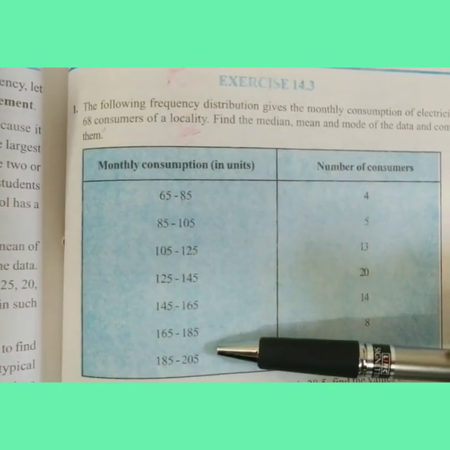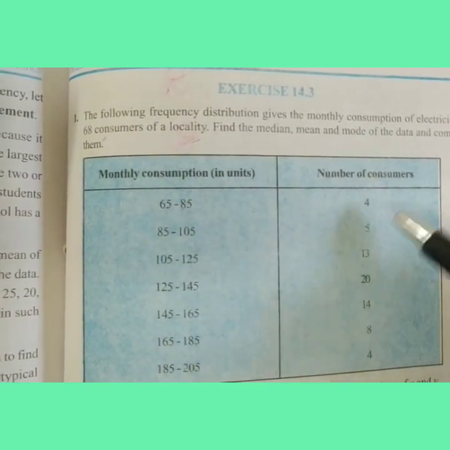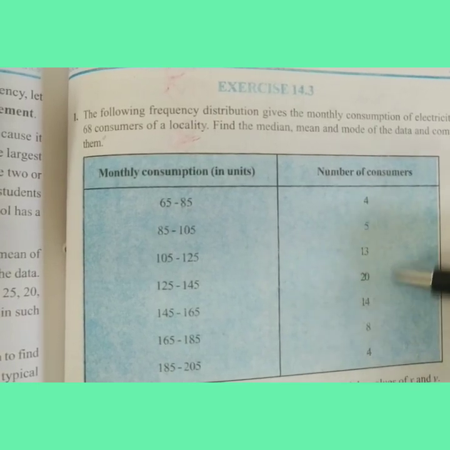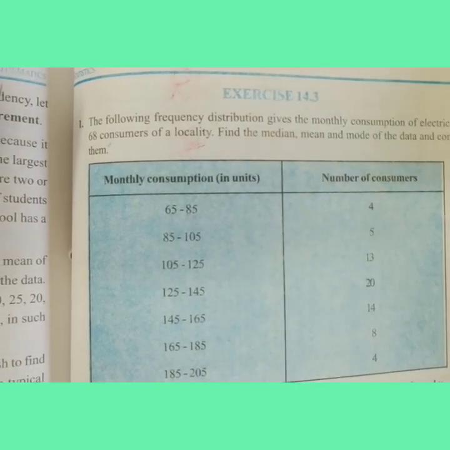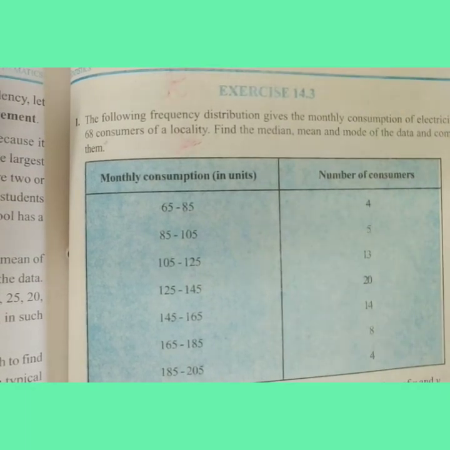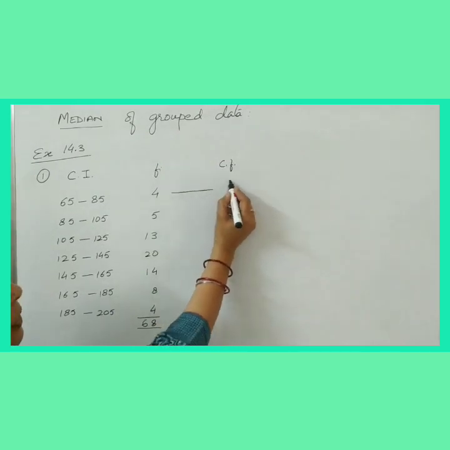Now the data is here like this. This is the monthly consumption, so this is the class interval. And this is the number of consumers, that is, this is the frequency. Whenever we have to find the median, it means first we have to find out the cumulative frequency as well. Now I am finding the cumulative frequency.